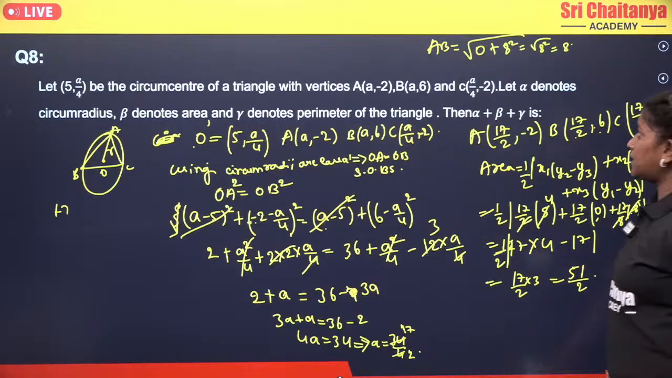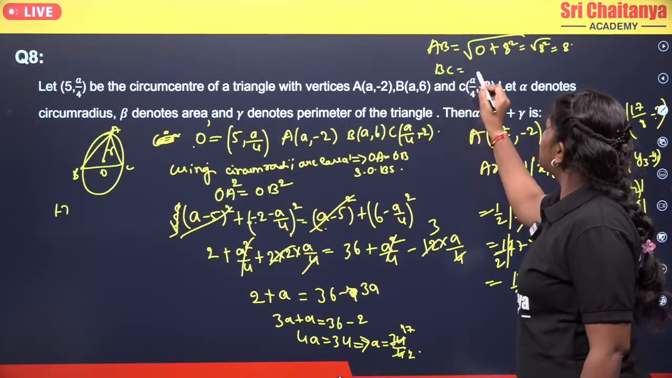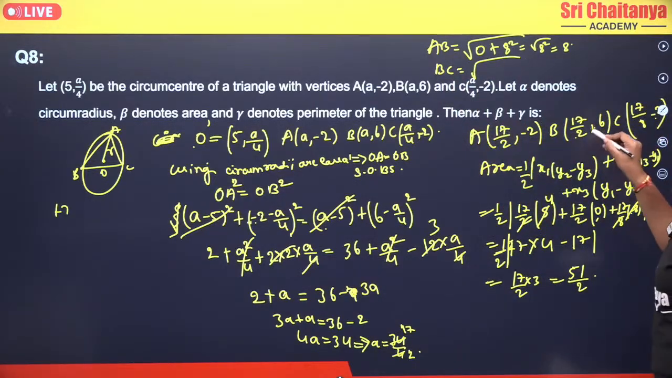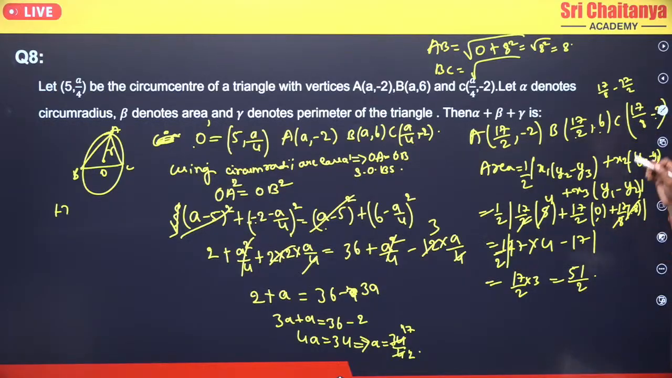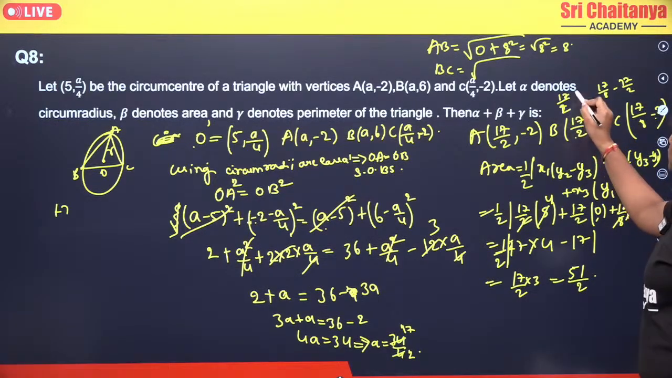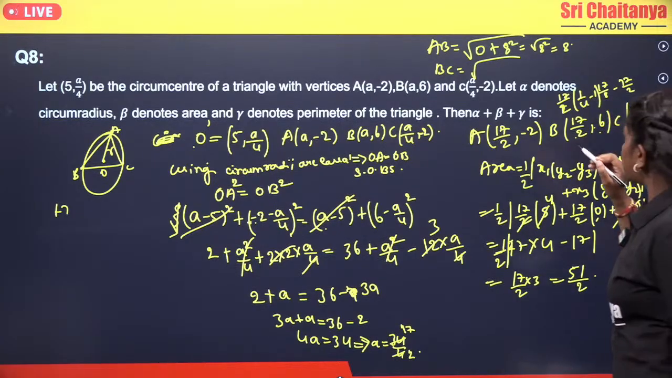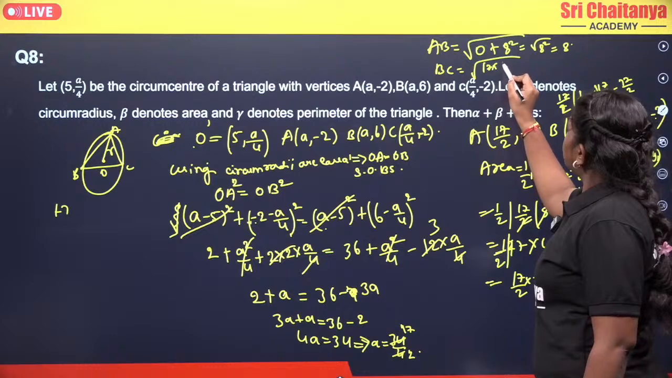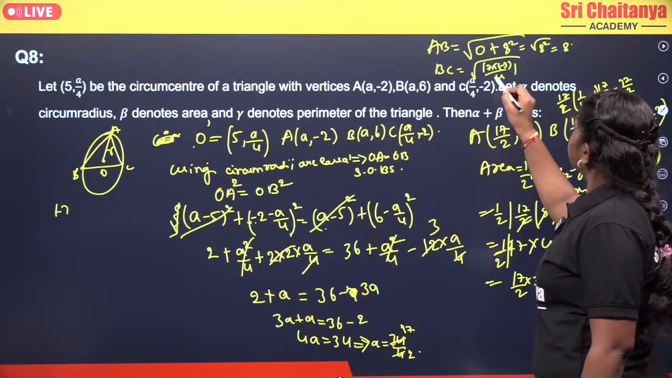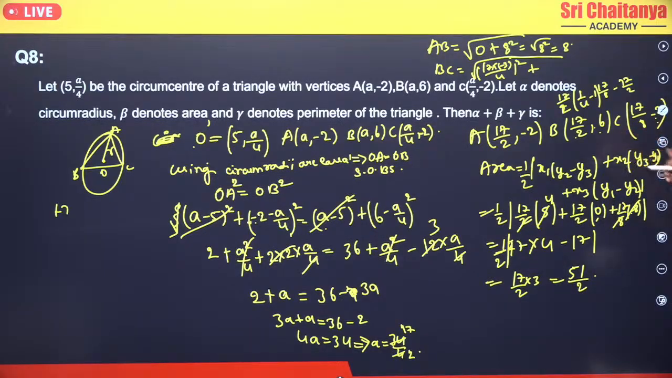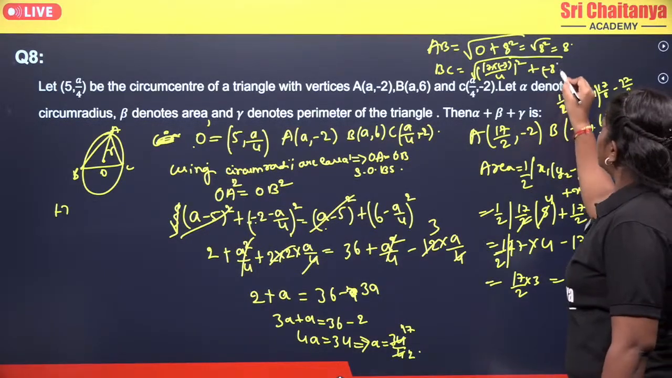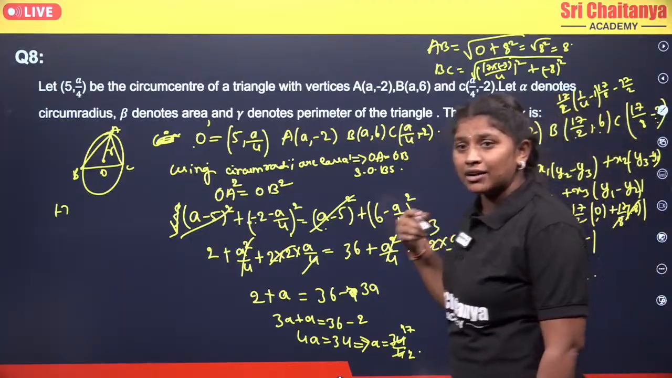Okay, now moving to the next, BC. So BC will become root of 17 by 8 minus 17 by 2. So 17 by 8 minus 17 by 2, that becomes 2 minus 8. So you can take your 17 by 2 common. From there you will get 1 by 4 minus 1, that becomes minus 3 by 4. 17 into minus 3 by 4 whole square, plus here minus 2 minus 6, so that becomes minus 8 whole square. If you simplify this, you will get the side value of BC.